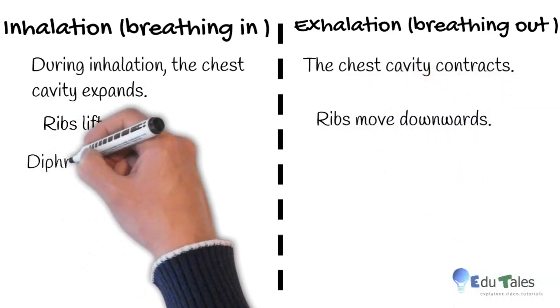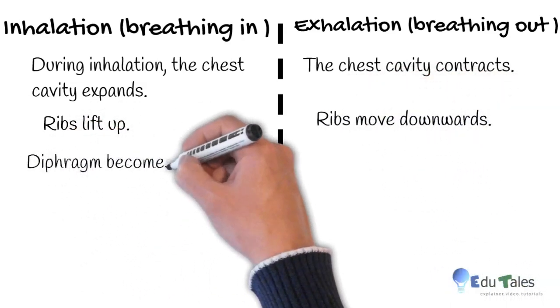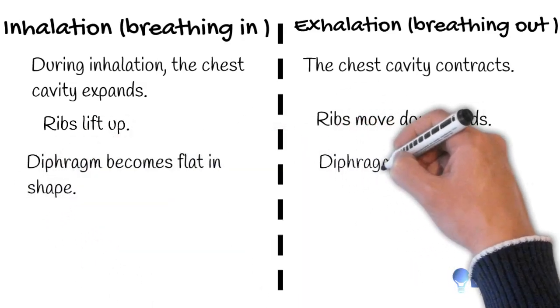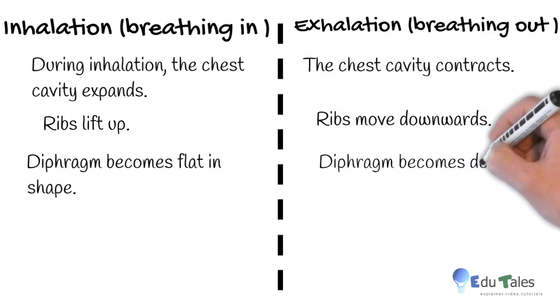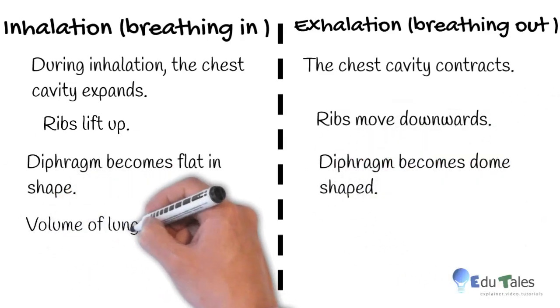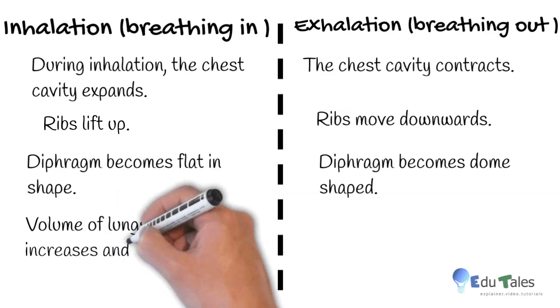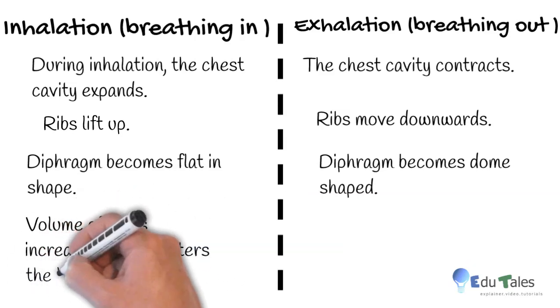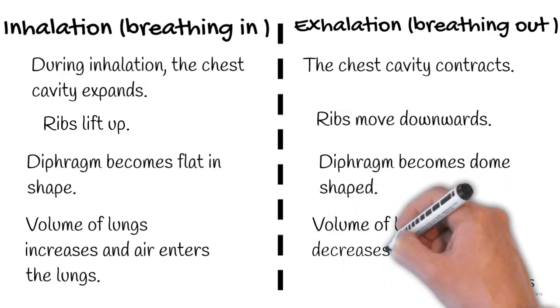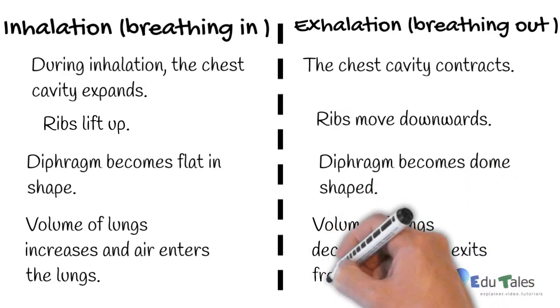Ribs lift up during inhalation. Ribs move downwards during exhalation. Diaphragm becomes flat in shape during inhalation. Diaphragm becomes dome-shaped in exhalation. Due to all of the above, volume of lungs increases and air enters lungs in inhalation.